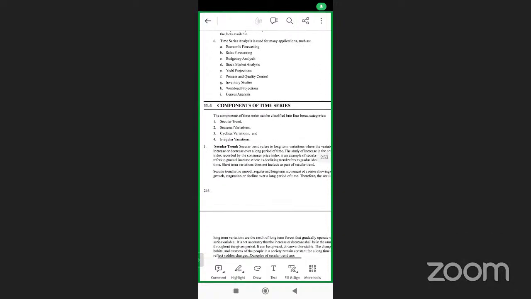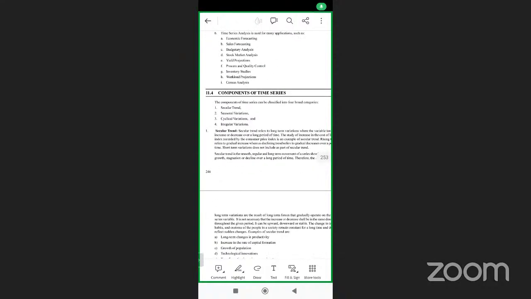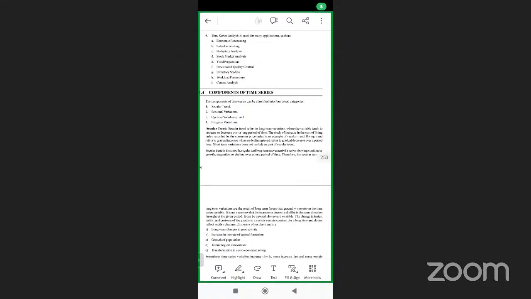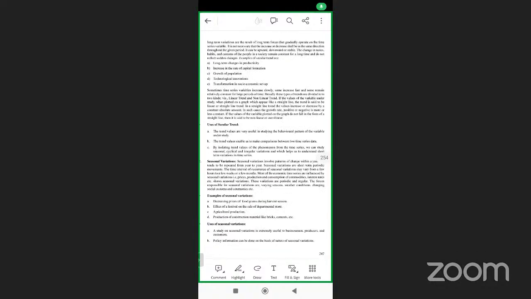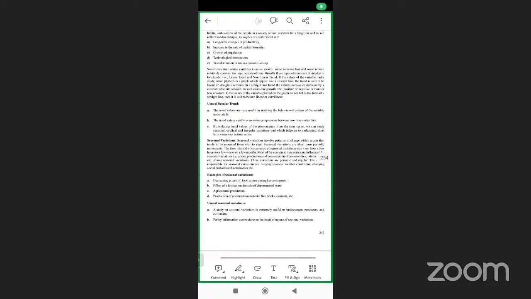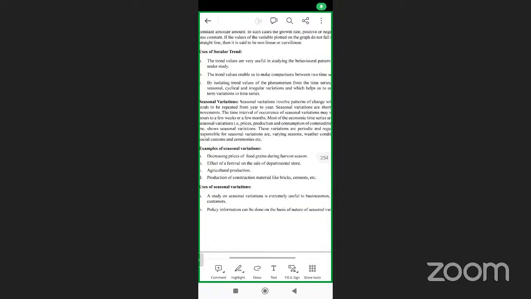Now, the components of the time series: secular trend, seasonal variation, cyclical variations, and irregular variation. Secular trend means long-term variation; the variable tends to increase or decrease over a period of time. Seasonal variation means during some season the variation will be there. For example, the price of food grain decreasing during the harvest season. That we know, right?